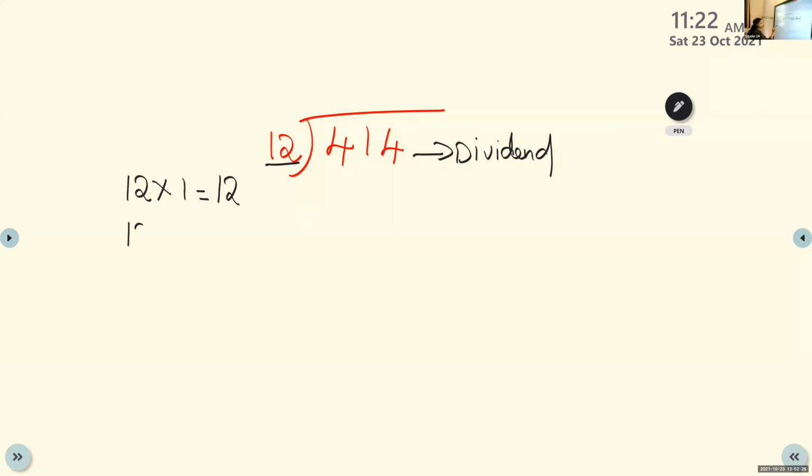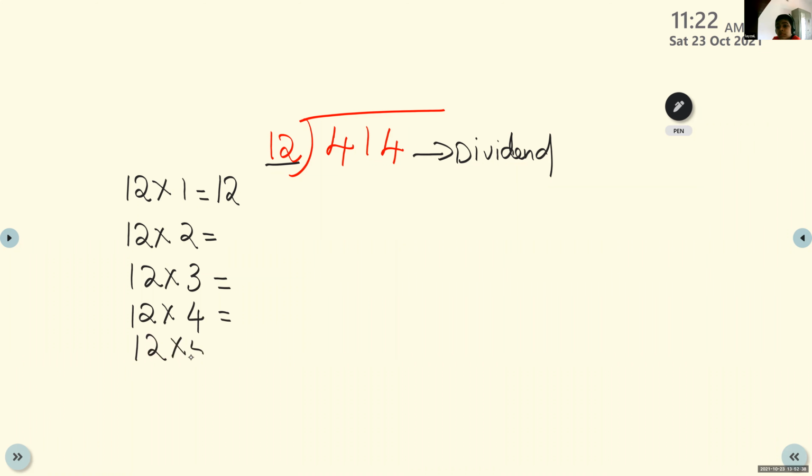Now, 12 times 2, we don't know. What do we have to do? Multiply and write. 12 times 3. Maybe some children know. 12 times 4. Then we will write 12 times 5. Okay, children? Now, what are the steps? We know: compare, divide, multiply, subtract, bring down. Before starting these steps, find out this table. If you don't know, what do you have to do? Take 12 multiplied with 2.